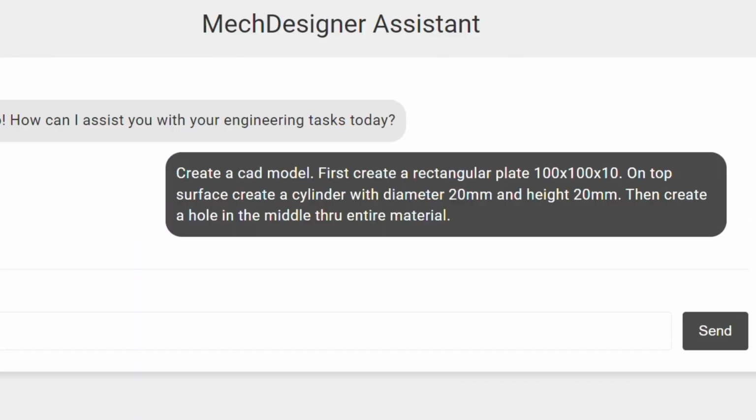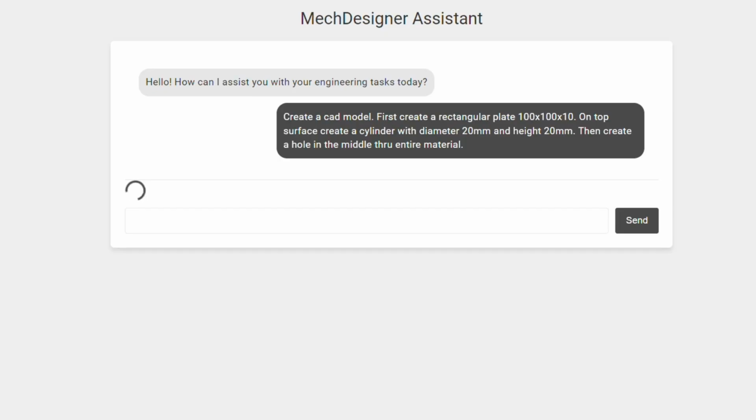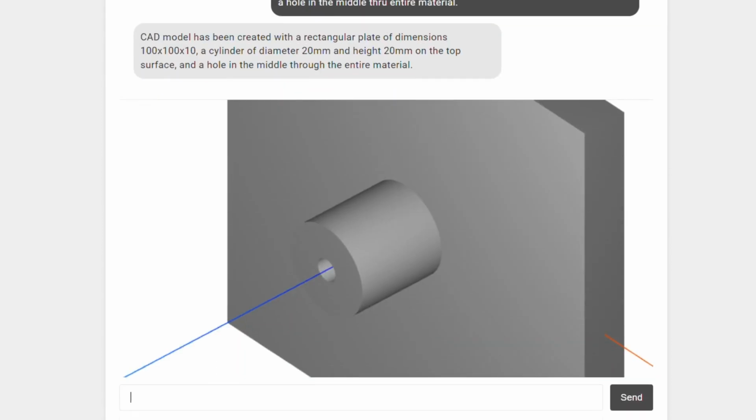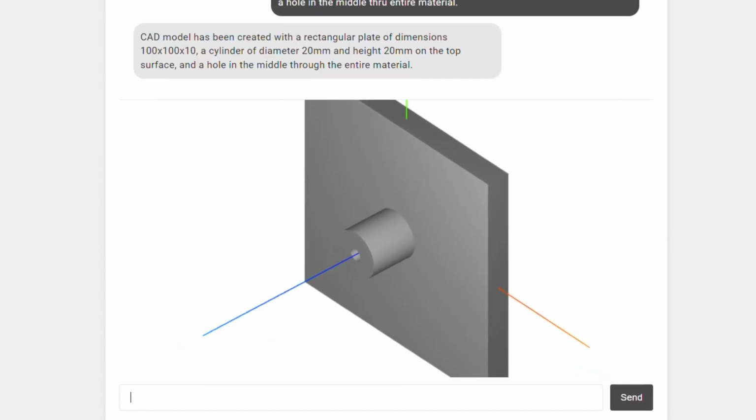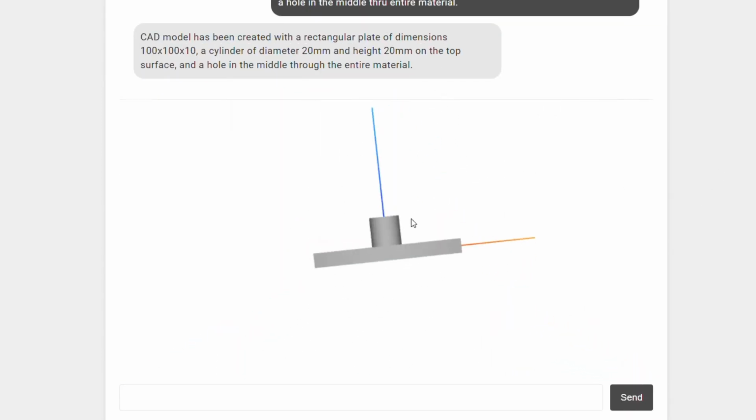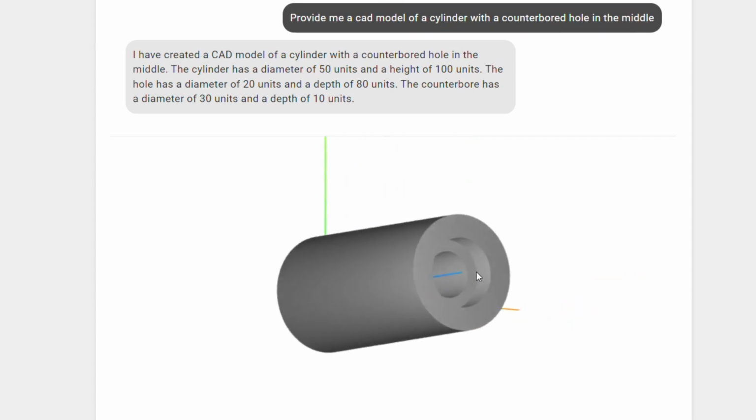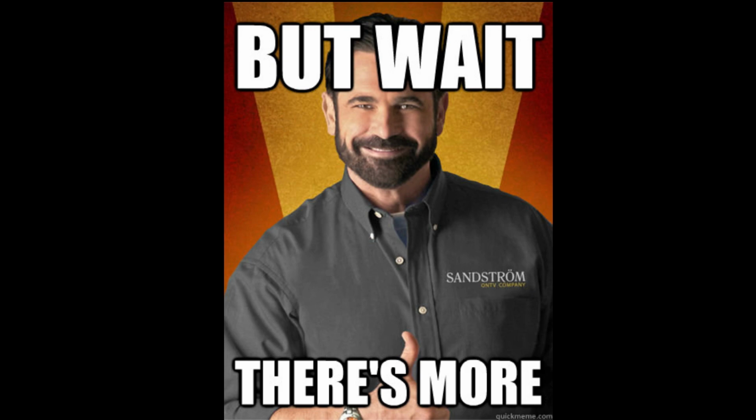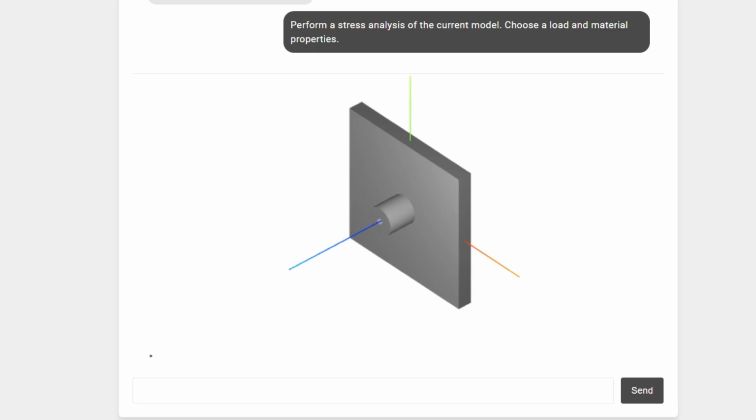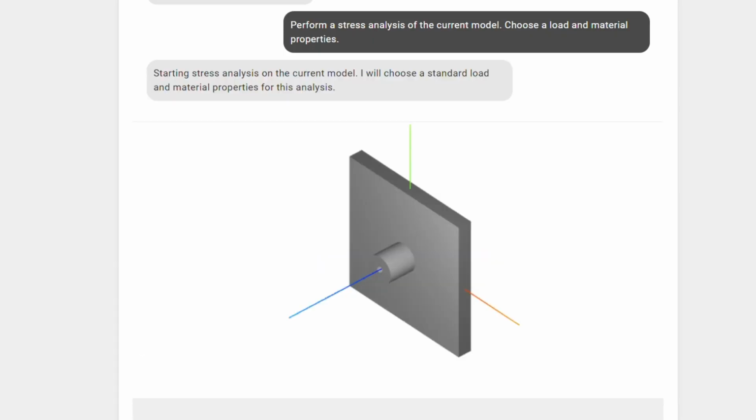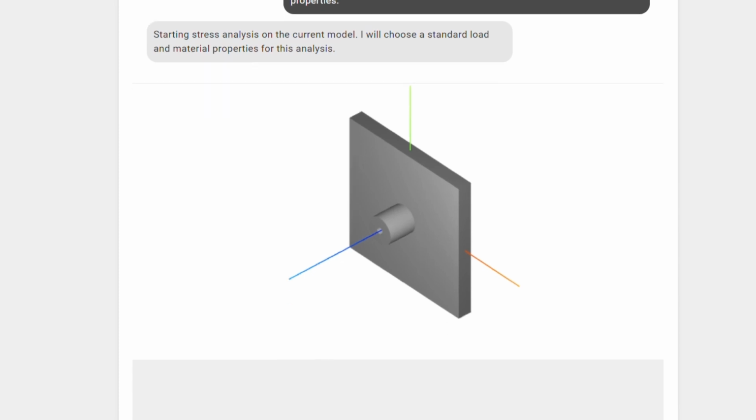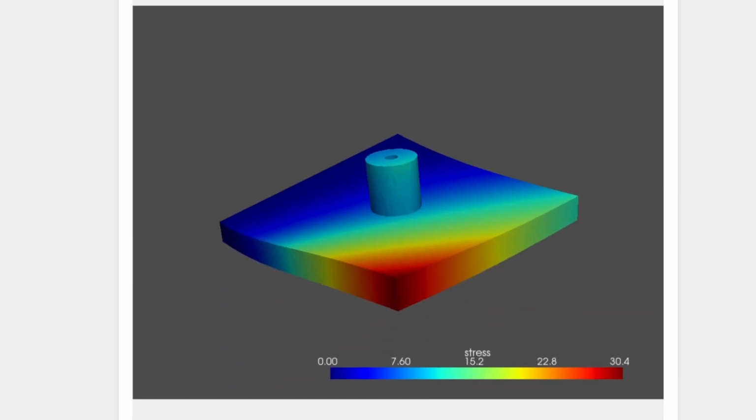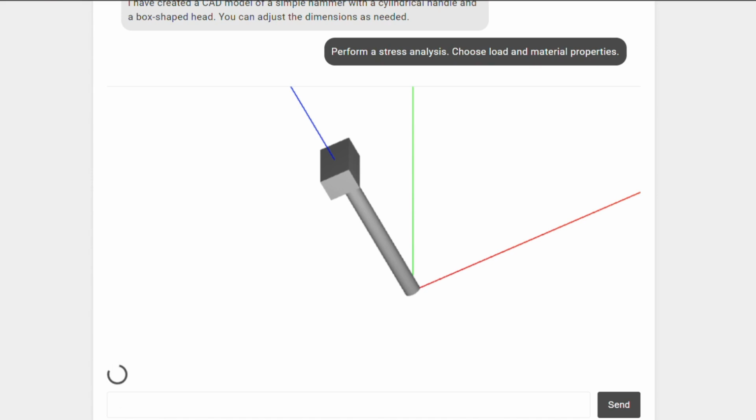You can also give more specific details about dimensions and features. And the best part is, you don't need to be familiar with any CAD software. But wait, there's more! You can also request the assistant to perform a stress analysis. In our case, we asked it to choose a load and material properties.